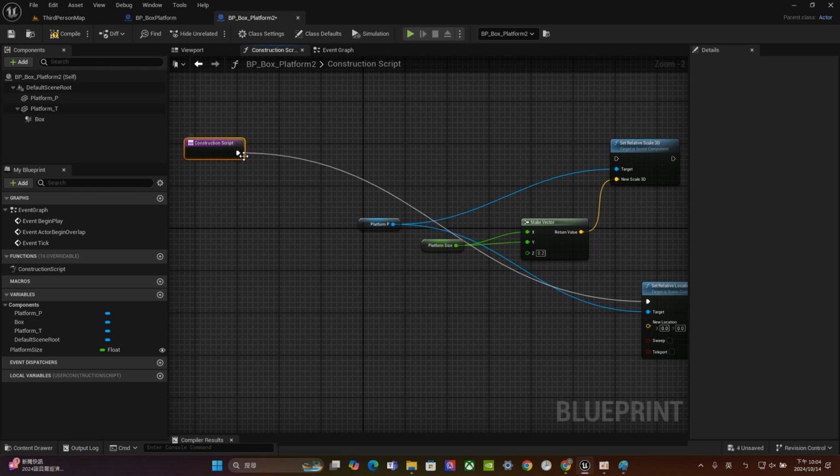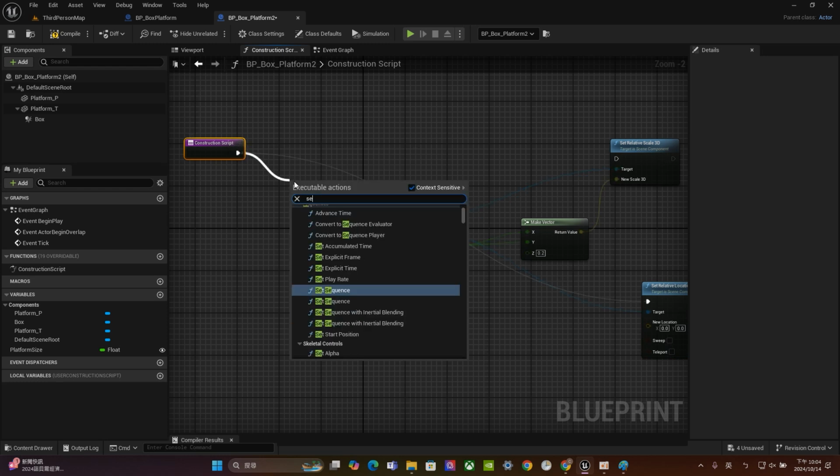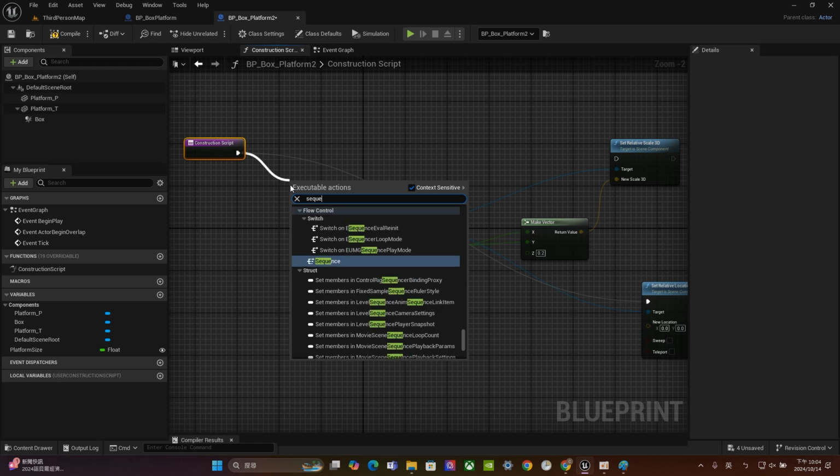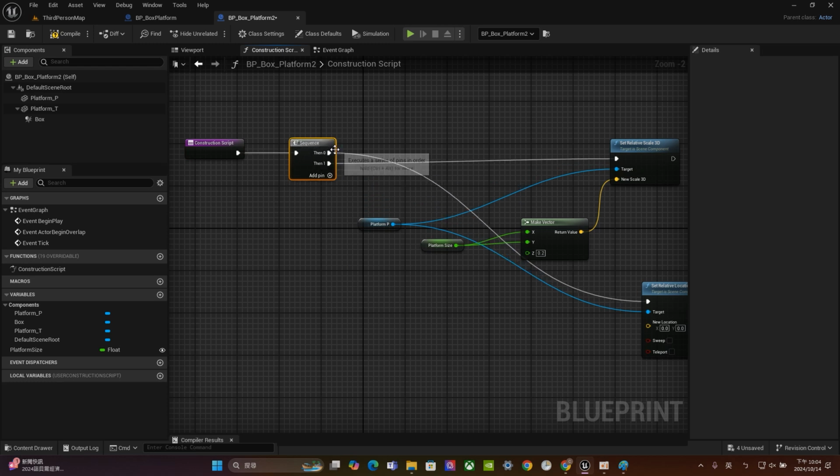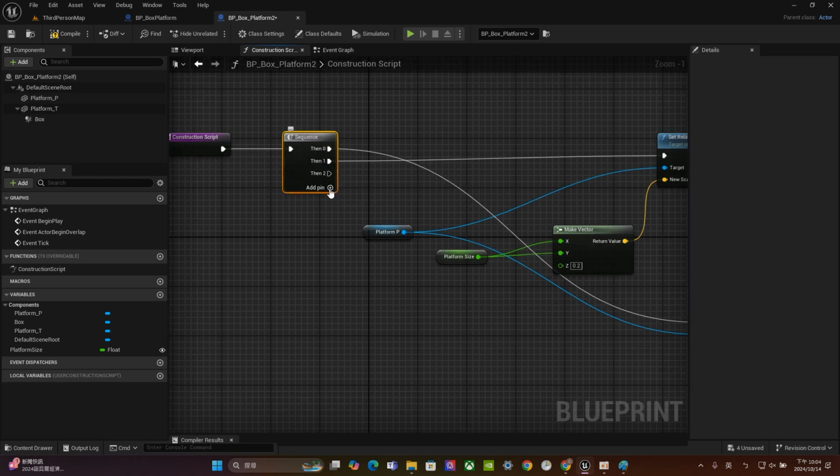Actually, it's pretty simple. One way is that we can add a node that names sequence. And for this one, it will give you multiple single. So basically, just like an extension or something, and you can press this plus icon to create more exporting node.